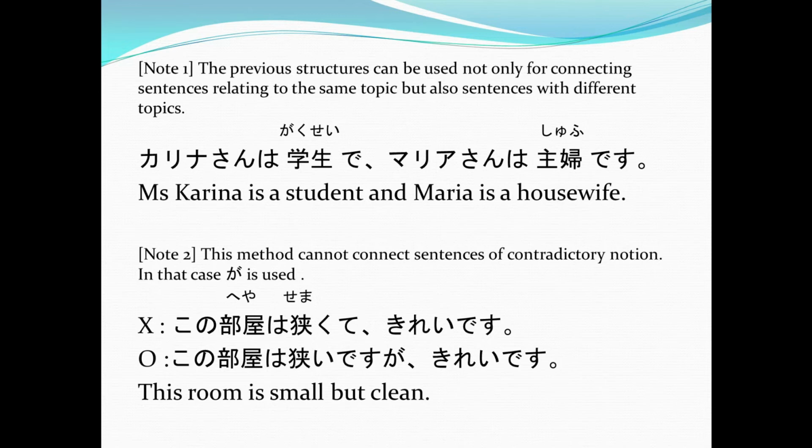Example, Kono heya wa semakute kirei desu. This is the wrong one. The right one is Kono heya wa semai desu ga kirei desu, because what we're trying to say in English is the room is small but clean, right? Small but clean. So the right sentence pattern for this one is Kono heya wa semai desu ga kirei desu, not the first one, which is Kono heya wa semakute kirei desu. Got that? Alright.